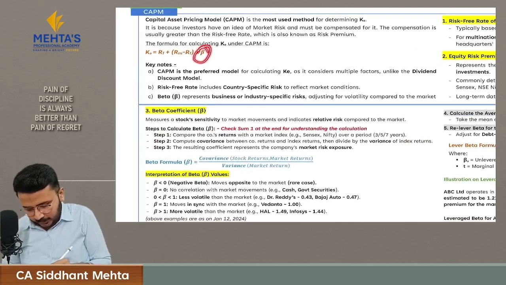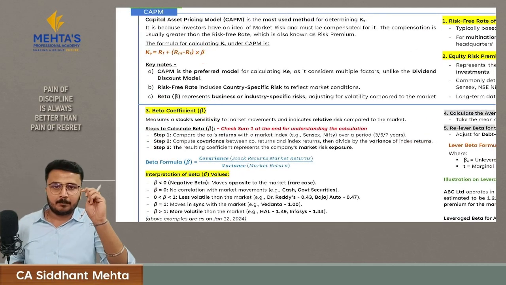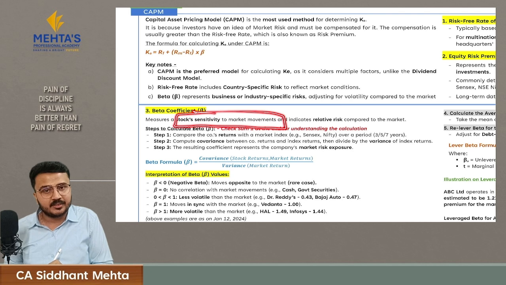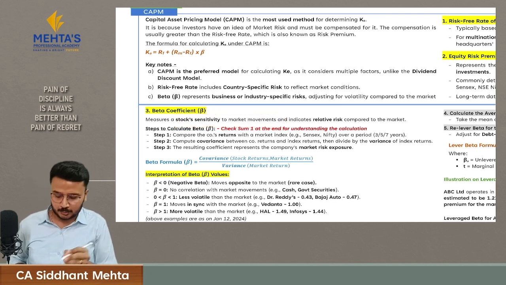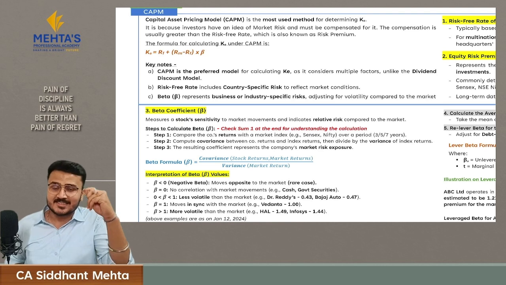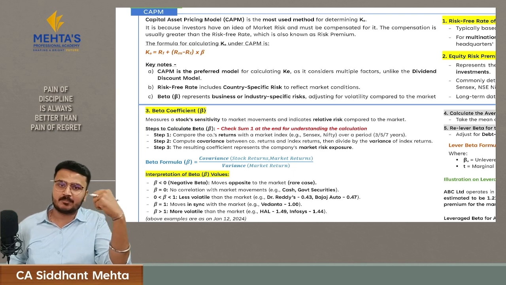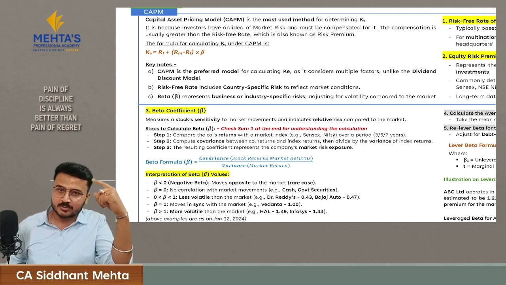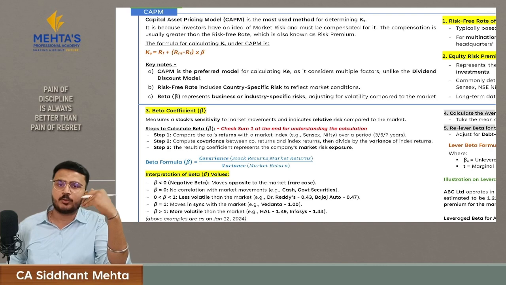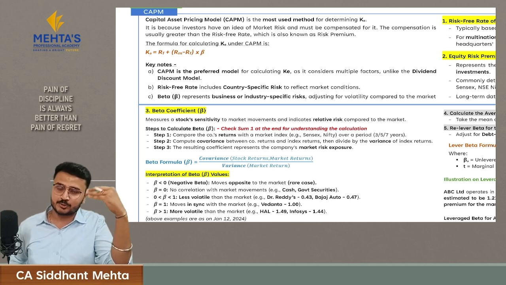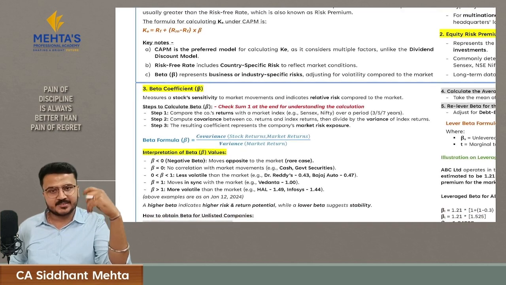Now let's understand how to calculate this beta. Beta represents two things: how sensitive the stock is to market movements, and how much riskier it is. First, understand it from the stock sensitivity purpose. It represents the sensitivity of the stock to market movements. That means how sensitive your stock is based upon market movements. If beta is positive, it shows that if the market goes upward, your stock will go upward. If the market goes downward, your stock will also go downward. If your beta is negative, it represents that if the market goes upward, your stock will go downward. If the market goes downward, your stock will go upward. This is what we can understand based upon beta.